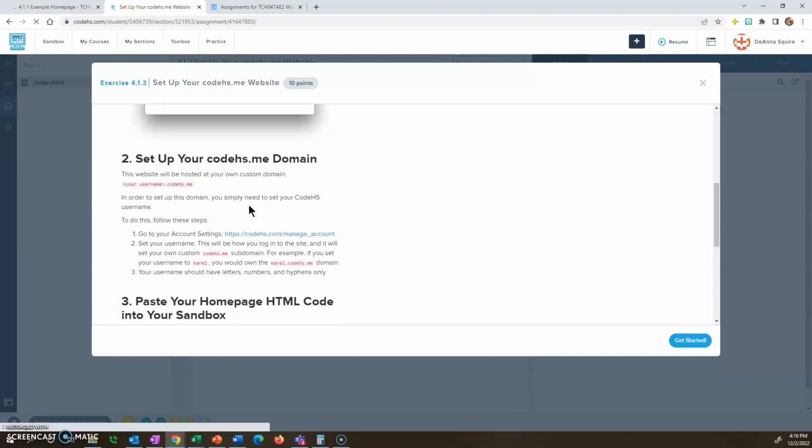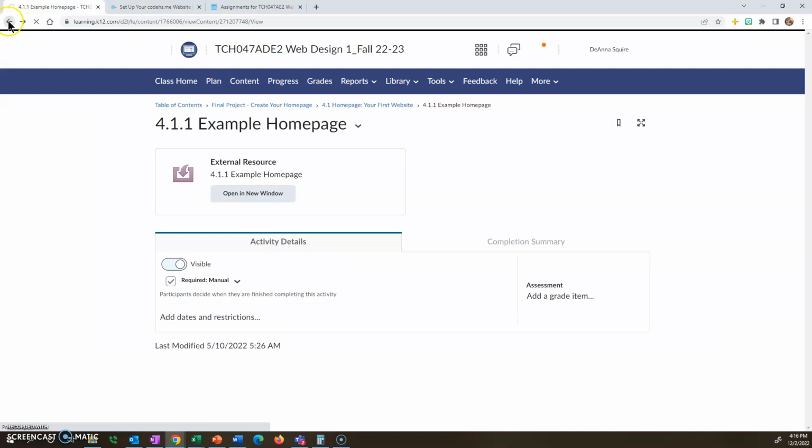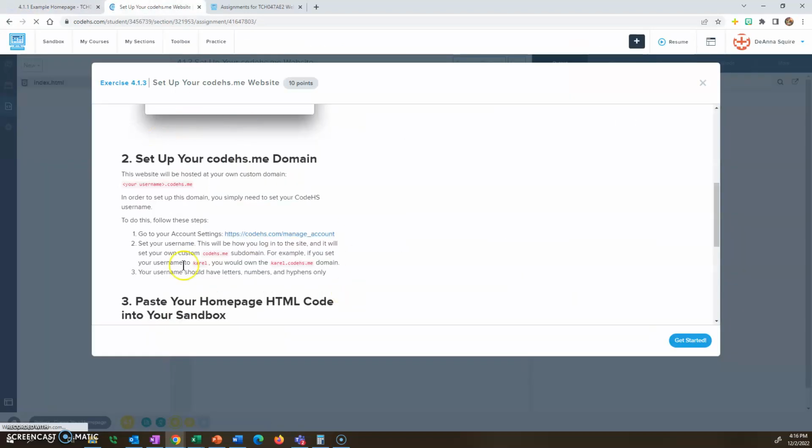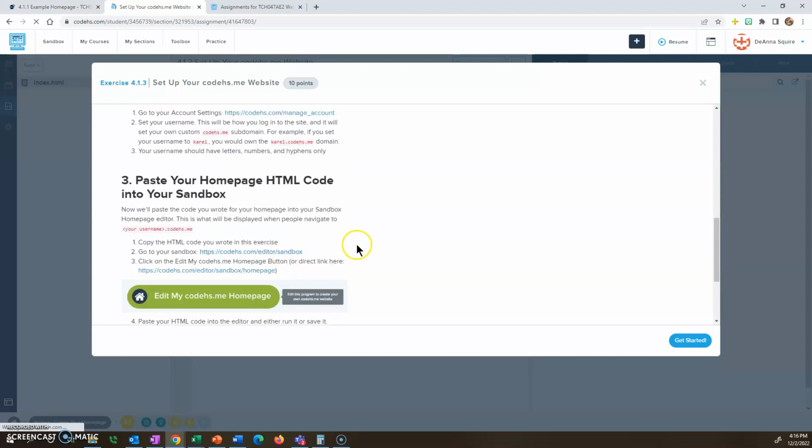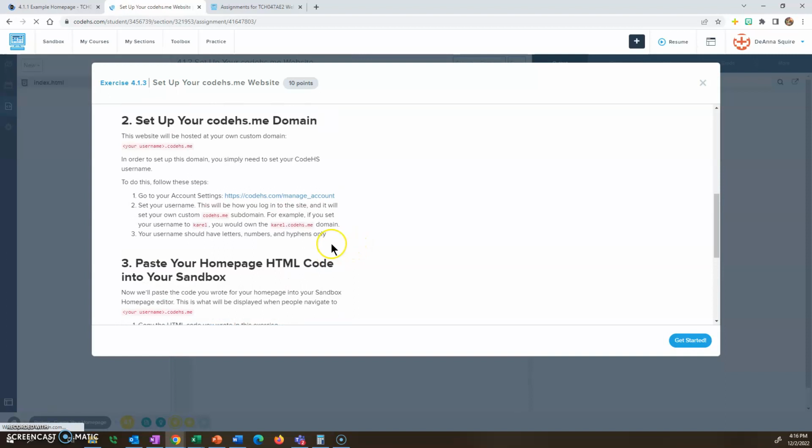Now remember, the instructions aren't all the same as the ones that are on the document that I posted, so don't follow this completely. You need to make sure you're following the steps for the required items. But you can follow the steps for the number 2, step 2.